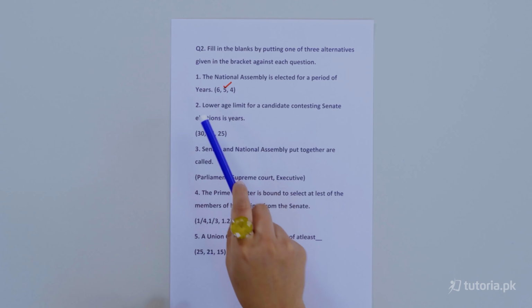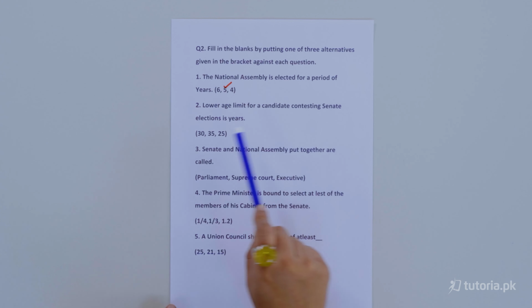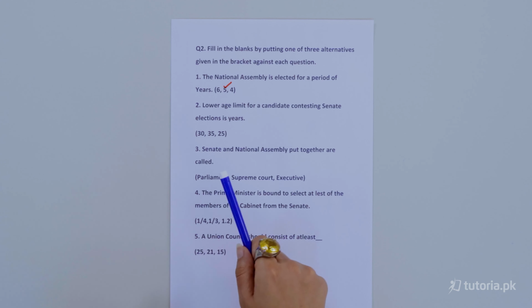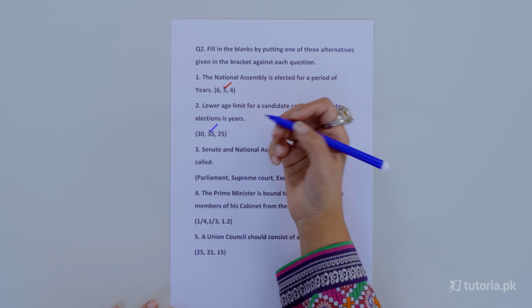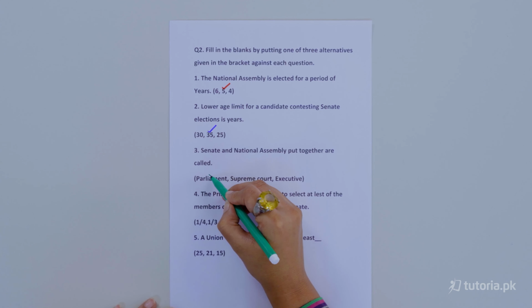Number 2. Lower age limit for a candidate contesting Senate elections is dash years. 30, 35 or 25. So the correct answer is 35. Number 3. Senate and National Assembly put together are called dash. Parliament, Supreme Court, Executive. So the correct answer is Parliament.